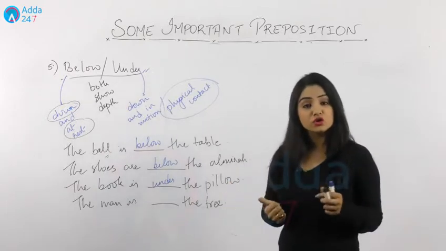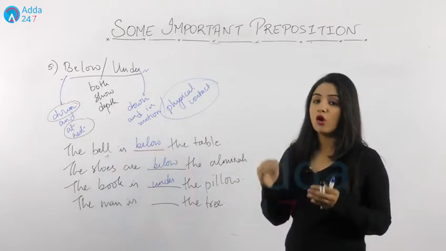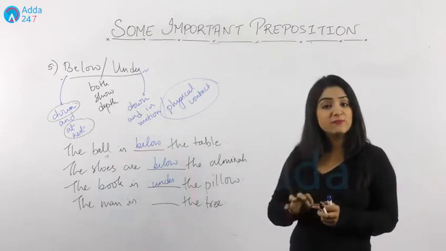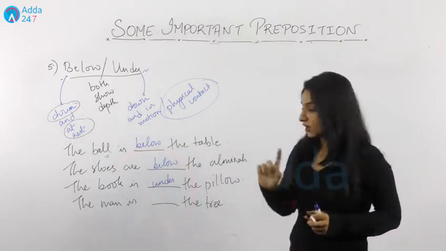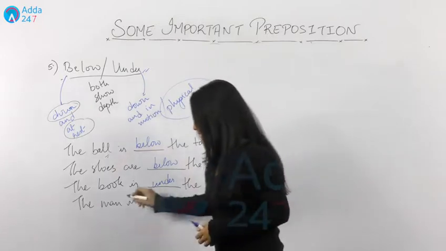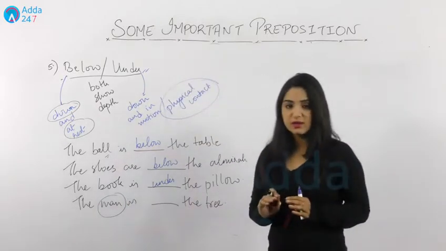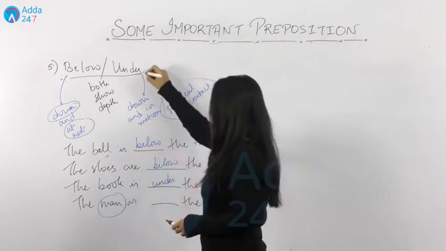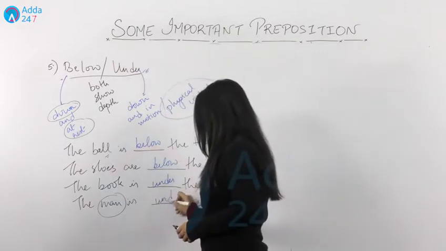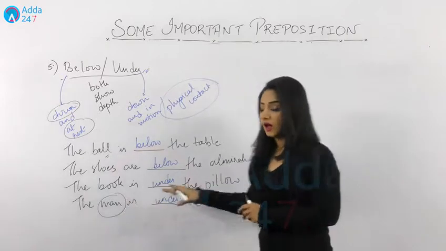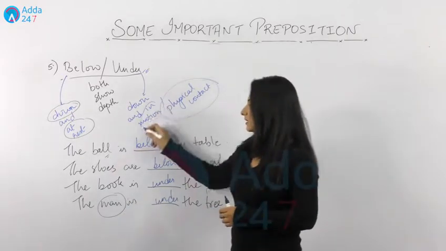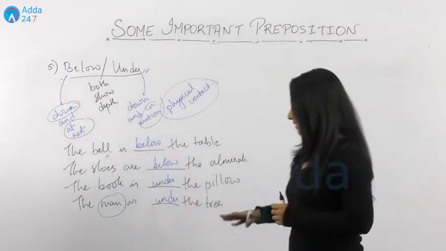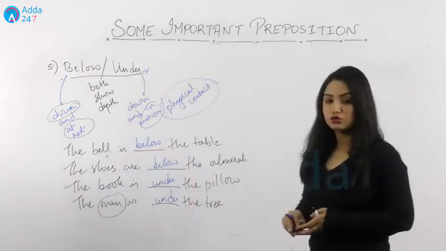Now again you want to show the positional relationship of the man and the tree, and you want to show that man is somewhere down the tree, isn't it? Now here you have to see that man can move itself. So here what we write is under. Why? Because the object under the tree is in motion. It can move itself by itself. So what is the correct sentence? The man is under the tree.